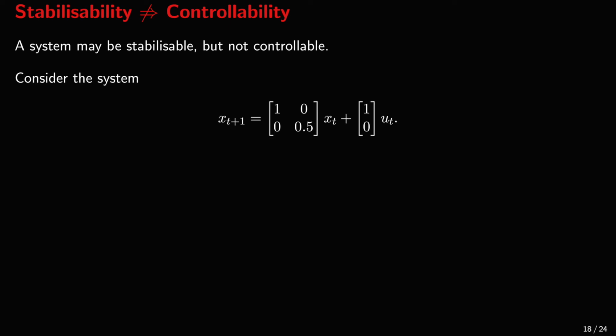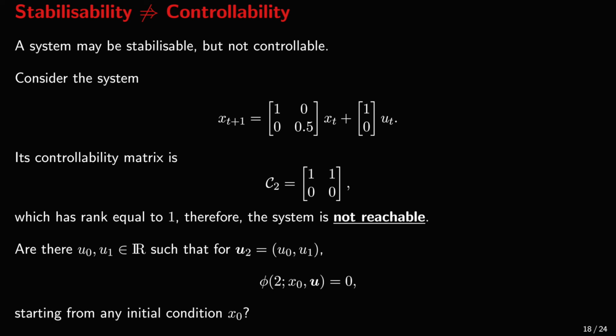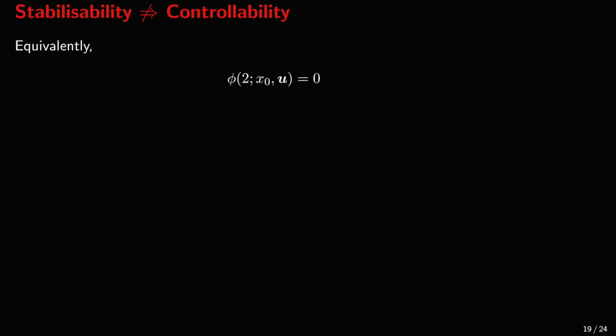A system can be stabilisable but not controllable. Take for example this system with 2 states and 1 input. The controllability matrix is shown here and its rank is equal to 1. Therefore, the system is not reachable. Next, we ask whether the system is controllable. We ask whether we can find u0 and u1 such that we can steer any state x0 to the origin. We hope we can find u0 and u1 that solve this equation.